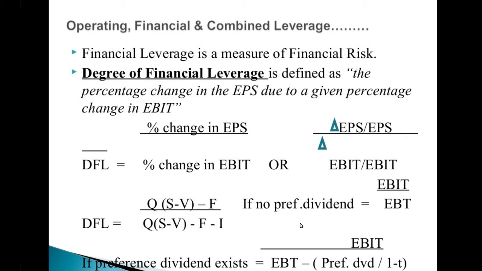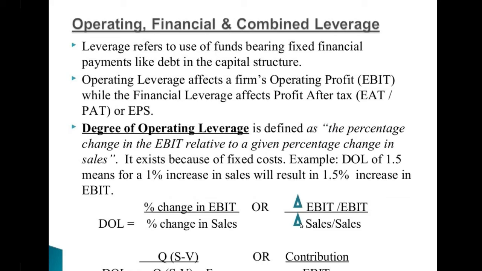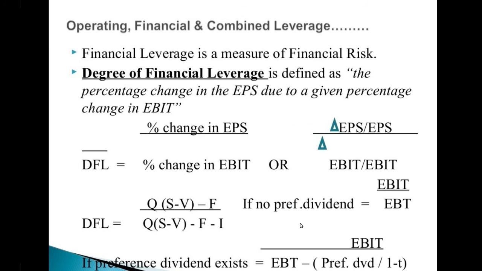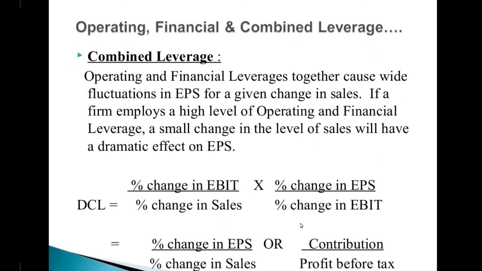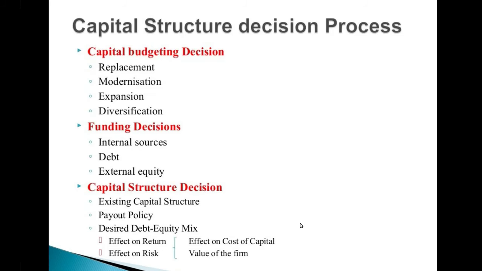Financial leverage is a measure of financial risk. Degree of financial leverage. So in the last slide we learned degree of operating leverage. As I told you, operating leverage affects a firm's operating profit, and financial leverage affects the profit after tax which the company is getting after the sales.